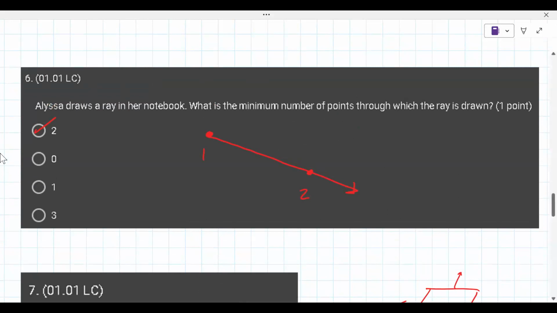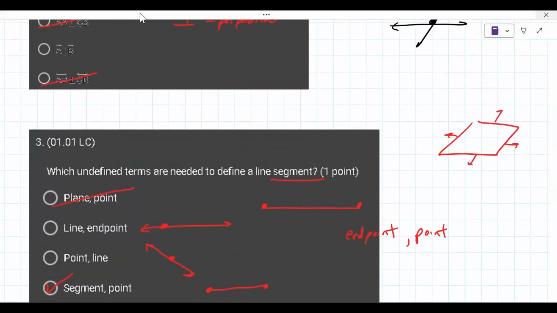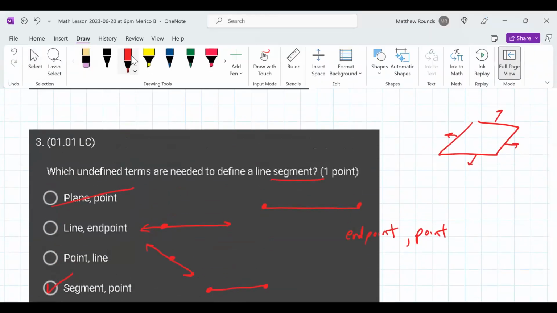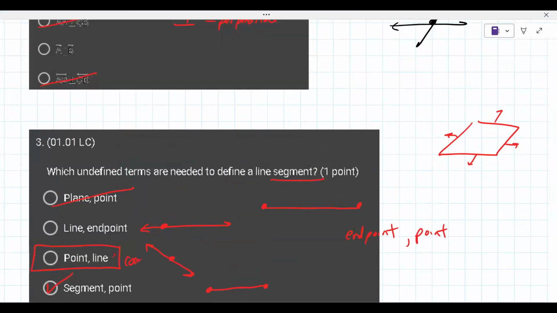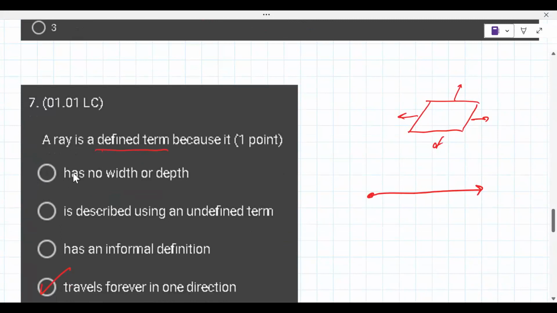So that one, number 3, we got wrong. That's where you want to go back. I sent you the two that we got wrong. Does it give you the correct answer there for number 3? Point and line. So this is actually the one that is correct. What was the other one? 7. It's a defined term. I thought it said undefined. It's defined. That sometimes happens with me because it is described using an undefined term. Okay, so this is actually correct.